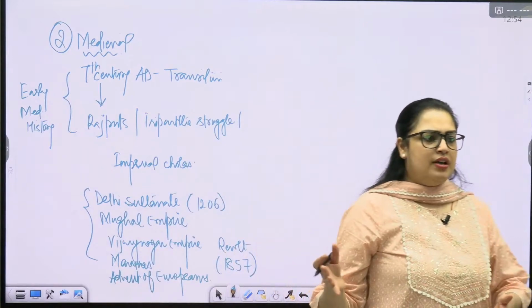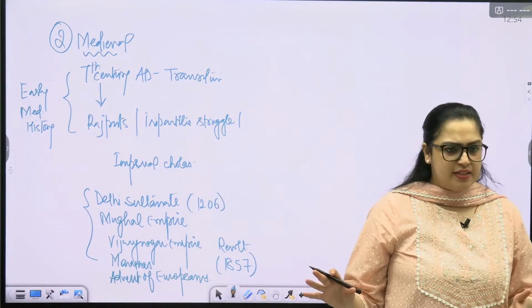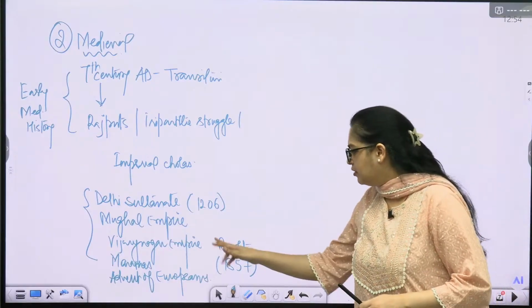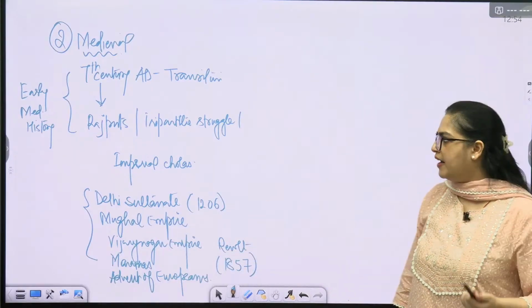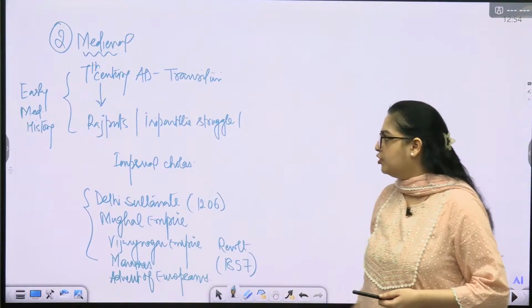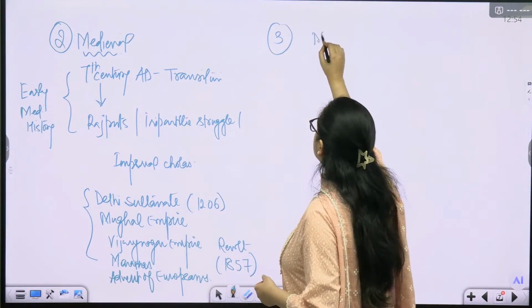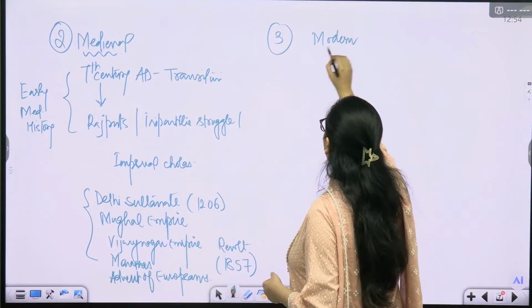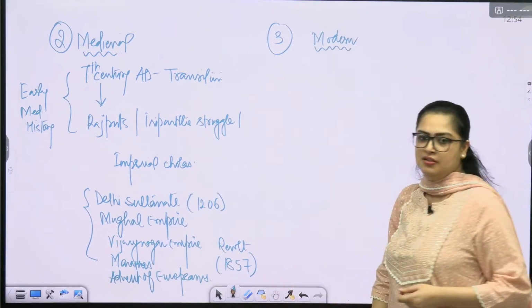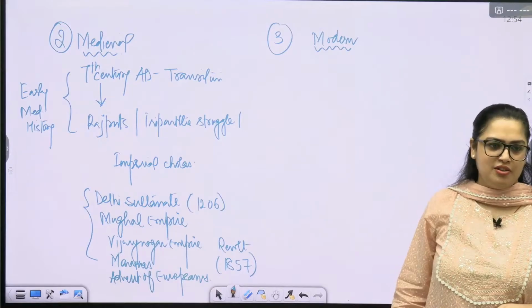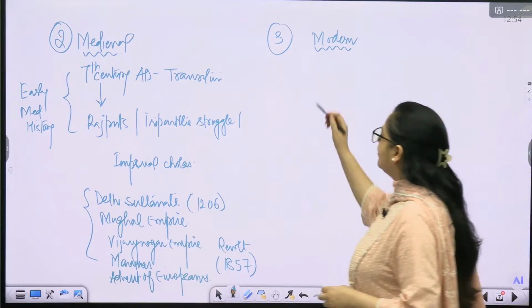Then there were late Mughal rulers who were weak successors. Anyways, the revolt of 1857, it is not going to impact our understanding of history. So the revolt of 1857, and then after the medieval part is the modern part. Modern people, British, okay.